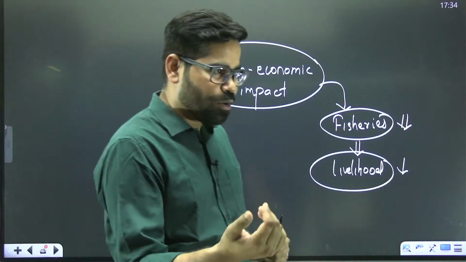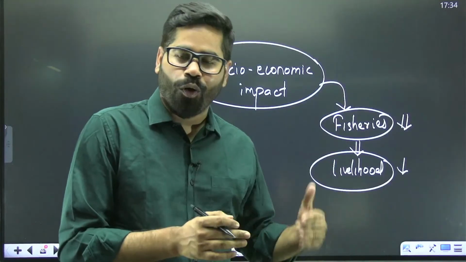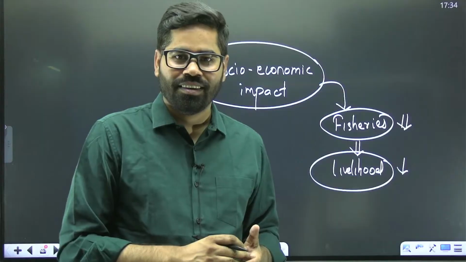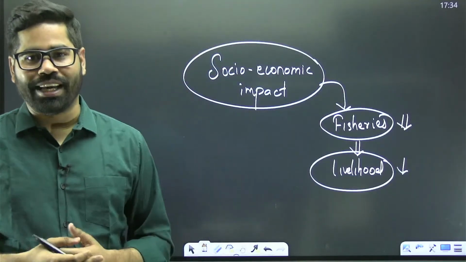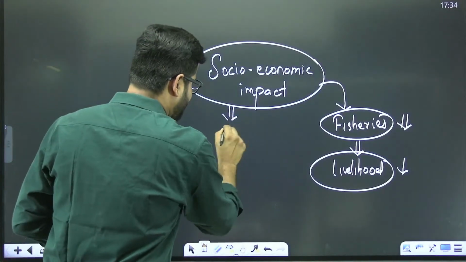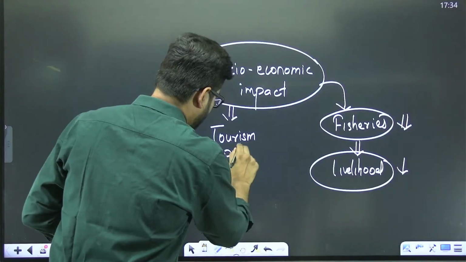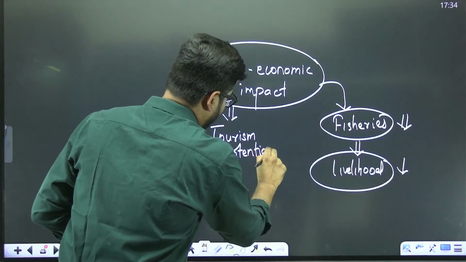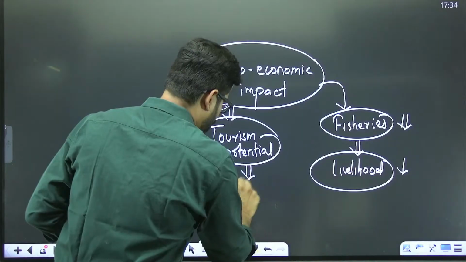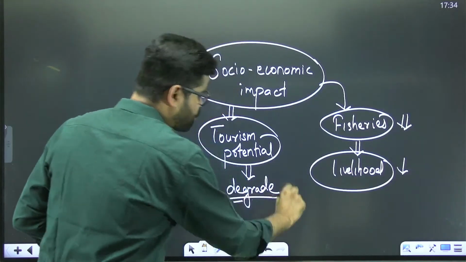Even those who are in Odisha can go as well. But if there is an oil spill in the area, will you be able to go there for tourism? So it is going to impact the tourism potential. It is also going to degrade. That is also a risk.